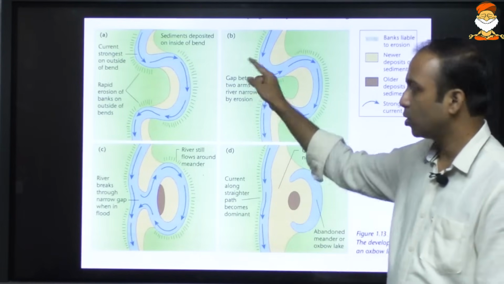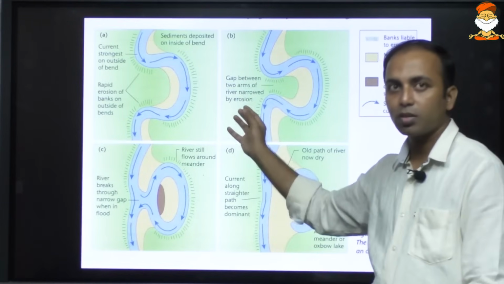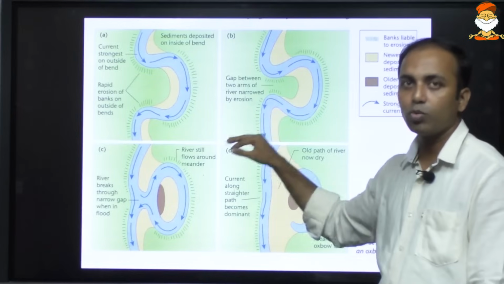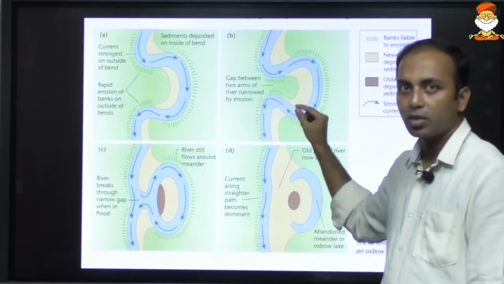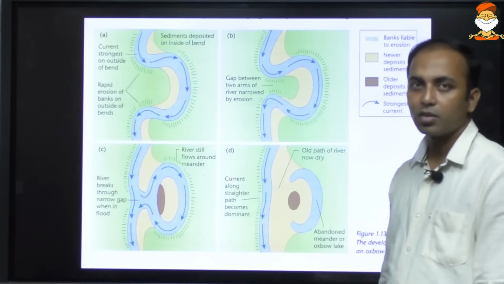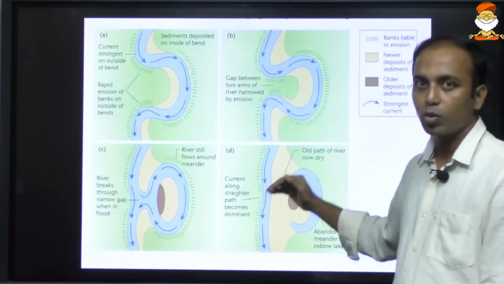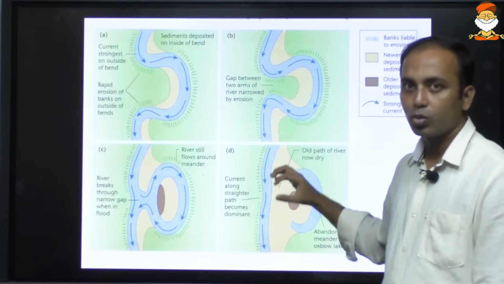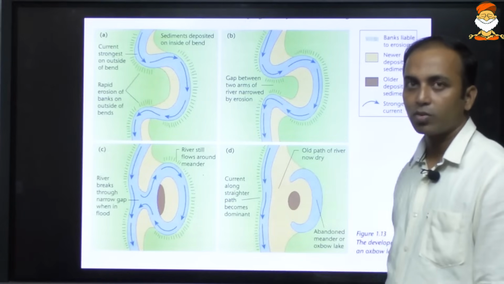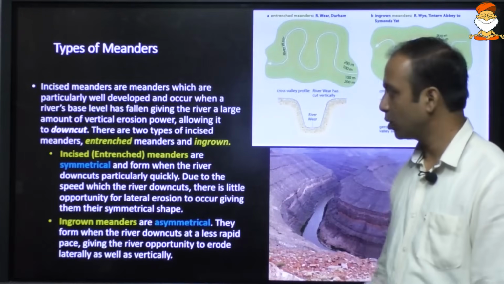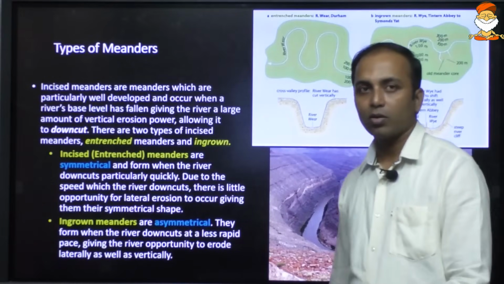Okay, and over a period of time, deposition at some place and erosion at some place will lead to more and more sinuosity, and this river will start this S-shaped movement known as meandering. At times, because of too much sediment, some portion of the river may get cut off. Okay, and the process may continue.